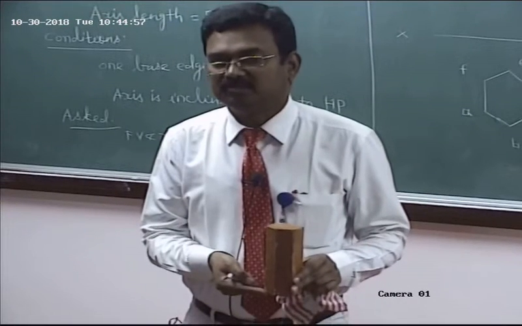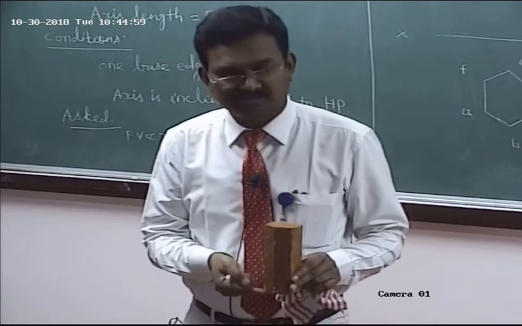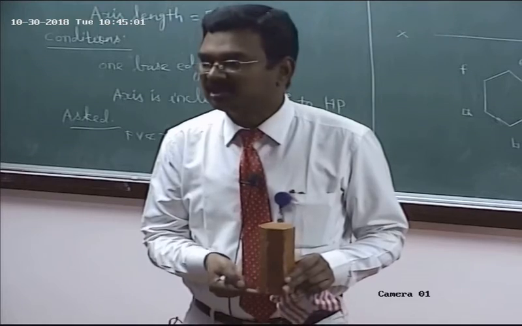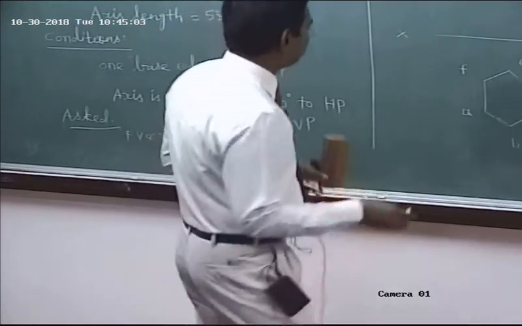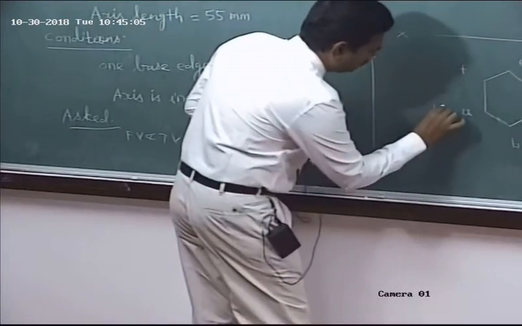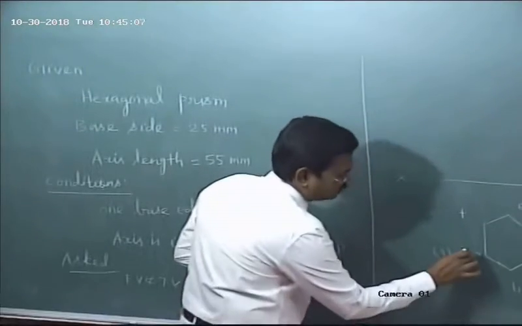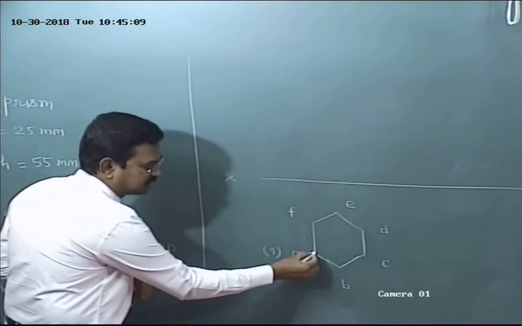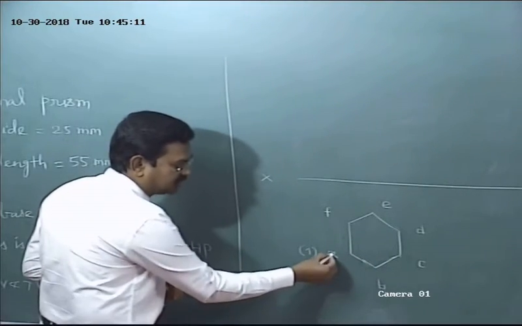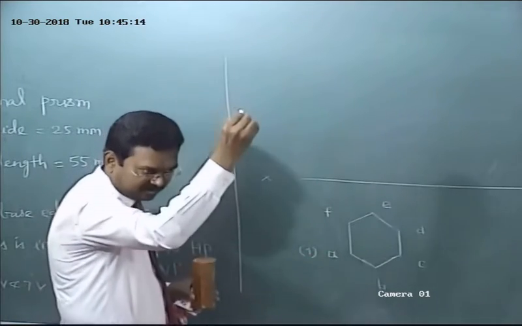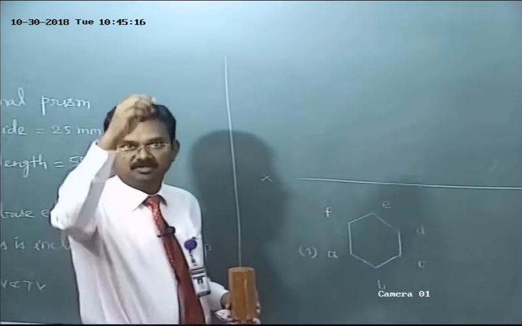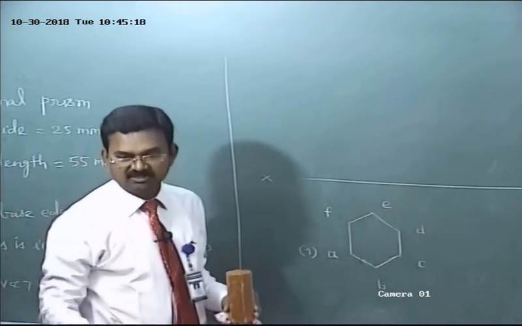Invisible. The bottom base corner 1 is hidden by the visible corner A. So I mark 1 within bracket. This point is common for both the corners A and 1, the longer edge A1. A is visible, 1 is invisible.